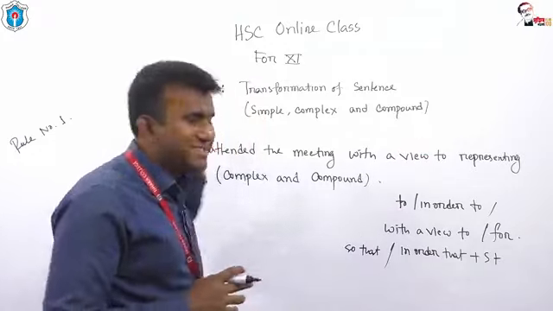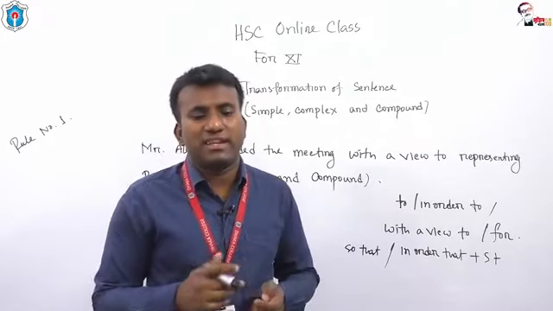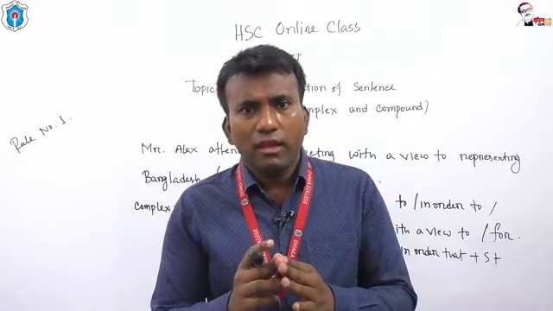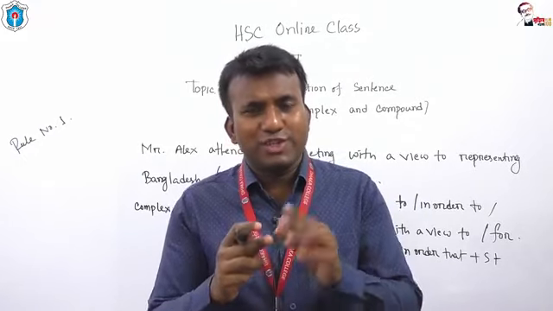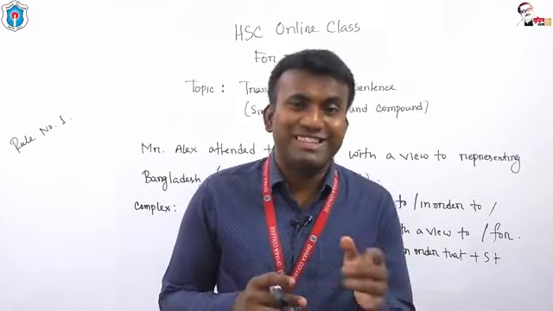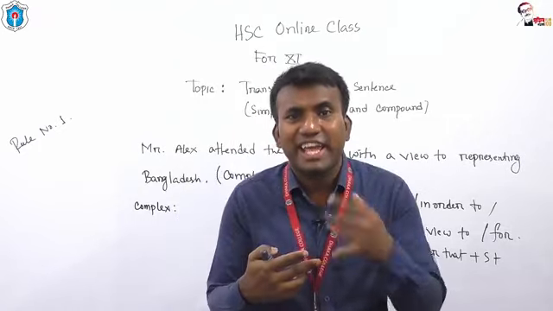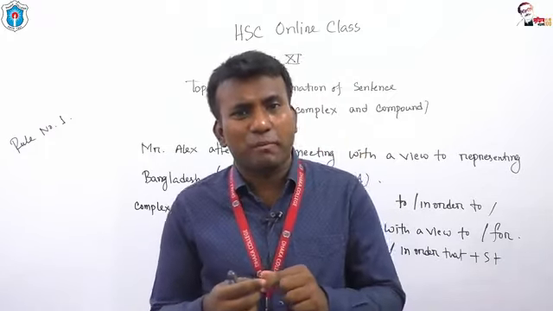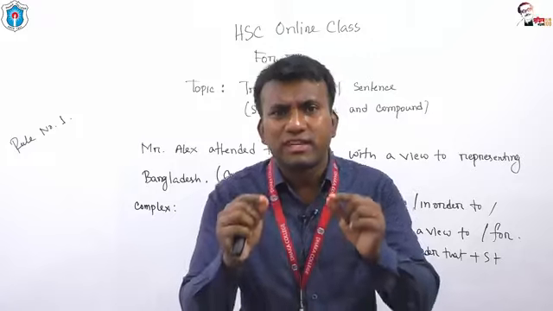If you get past tense, you have to use could or might. So my dear students, I am going to repeat. If you get to or in order to or with a view to or for in a simple sentence, and if these words express a purpose, in order to turn this sentence into complex, we have to use so that